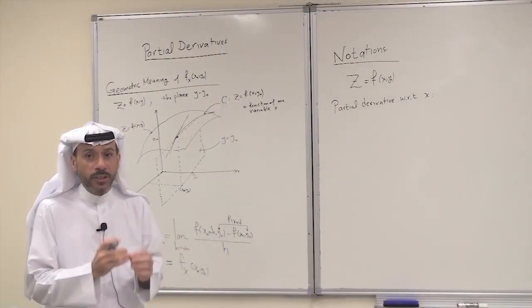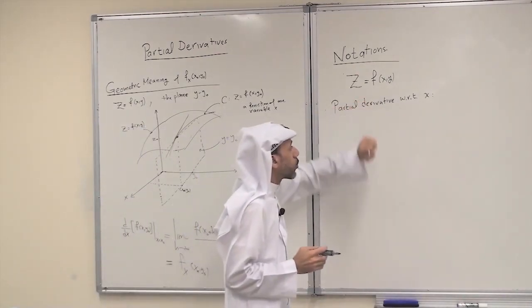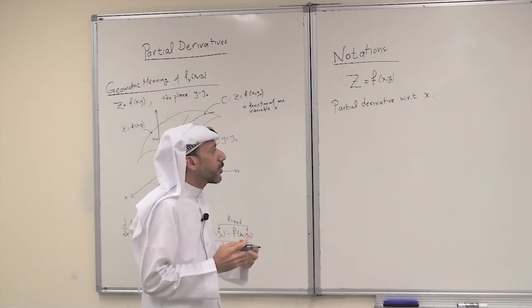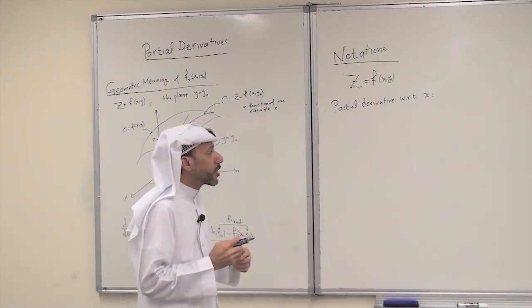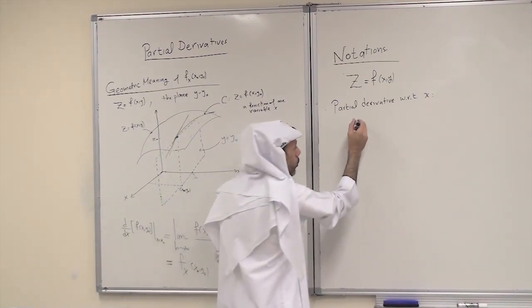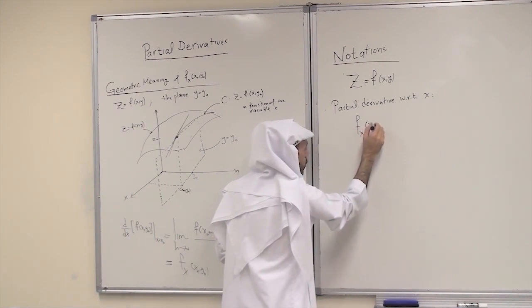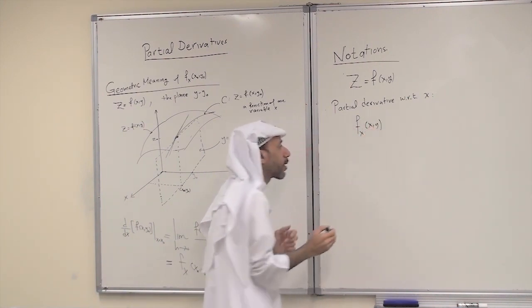Finally, we consider notations for partial derivatives. So if we have a function z equals f of x, y, the notations for the partial derivative with respect to x are given as follows. We use f sub x at x, y. This is the first notation.